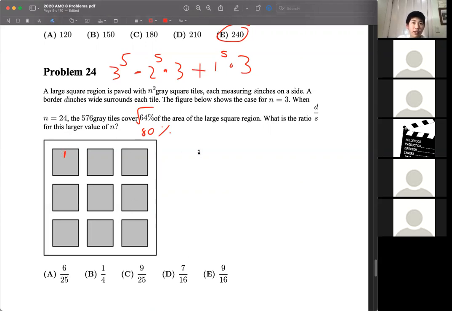So the side lengths of the tiles are 24 in total, and that means that the total side length had to be 30. So this extra length of 6, 30 minus 24, was equal to how many of these borders? Well, 25. There are 23 between the tiles and 1 extra on each side. So that was equal to 25 times this border. So that means that d is 6 divided by 25. Since s is just 1, the ratio d to s is also 6 over 25.